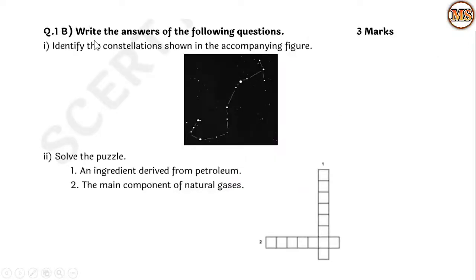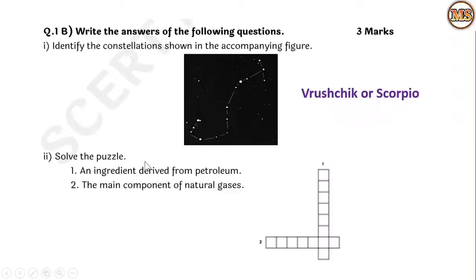Question 1B, write the answers of the following questions, and this is for 3 marks. First one, identify the constellation shown in the accompanying figure. Here is a diagram which shows a specific constellation. We have to give the name of it. So this is Vrishchik, or it is called Scorpio.